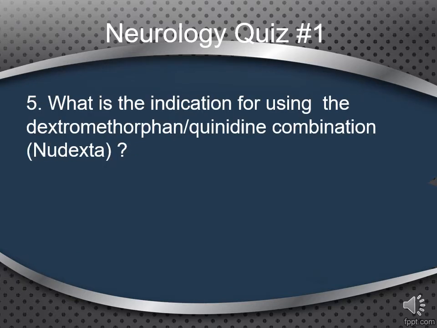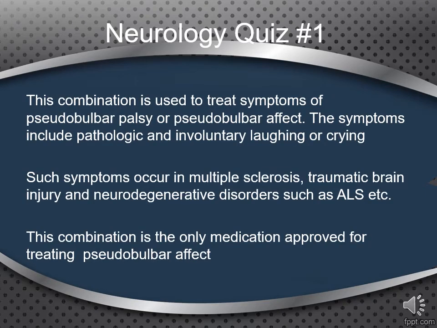What is the indication for using the dextromethorphan-quinidine combination, also known as Nudexta? The combination is used to treat symptoms of pseudobulbar palsy or pseudobulbar affect. The symptoms include pathologic and involuntary laughing or crying. Such symptoms occur in multiple sclerosis, traumatic brain injury, and neurodegenerative disorders such as ALS. This combination is the only medication approved for treating pseudobulbar affect.